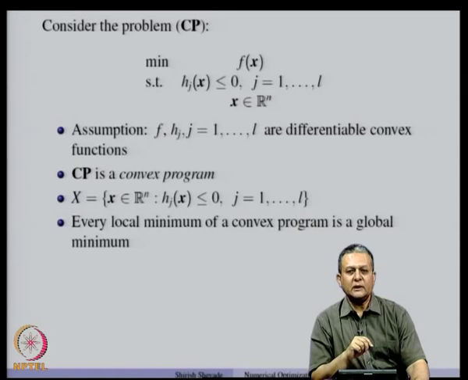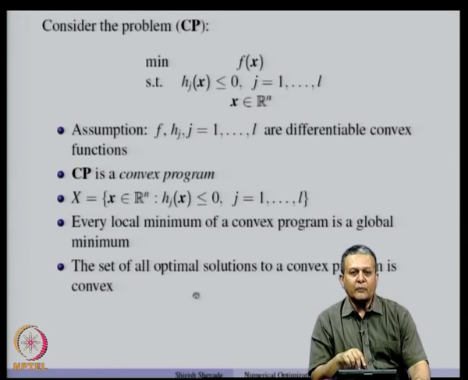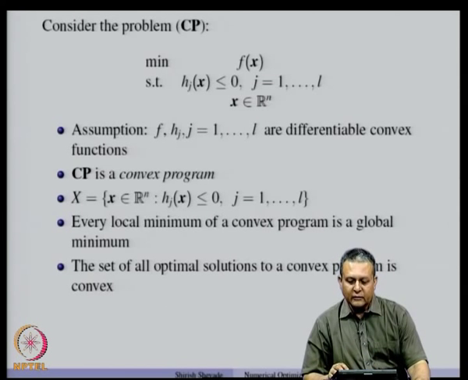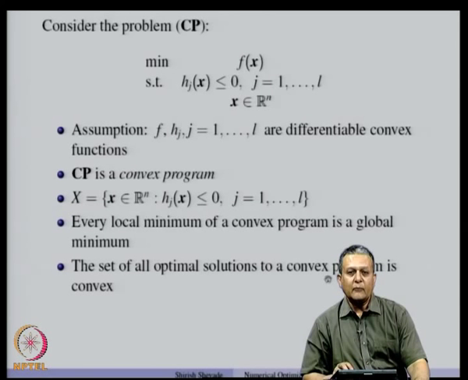Every local minimum is a global minimum, and not only that, all these global minima, when they are found, form a convex set. So, the set of all optimal solutions to a convex program is convex. This is a very important result.